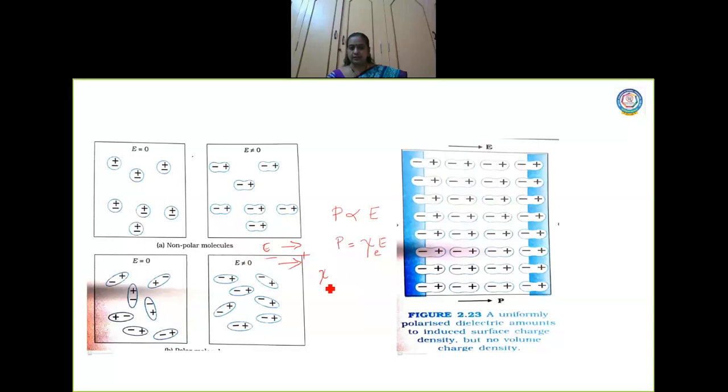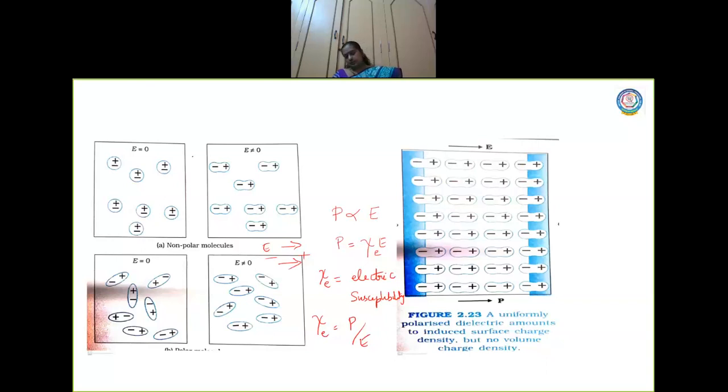So what is this psi of E, children? This is called electric susceptibility. Or I can also write psi of E is equal to P by E. The dipole moment per unit volume is called polarization, and it is denoted by P. For linear isotropic dielectrics, we have P is equal to psi of E times E.